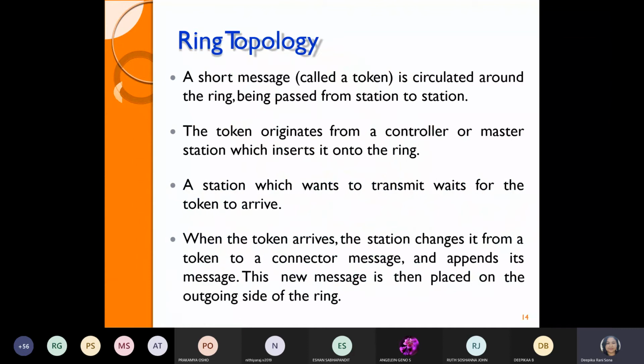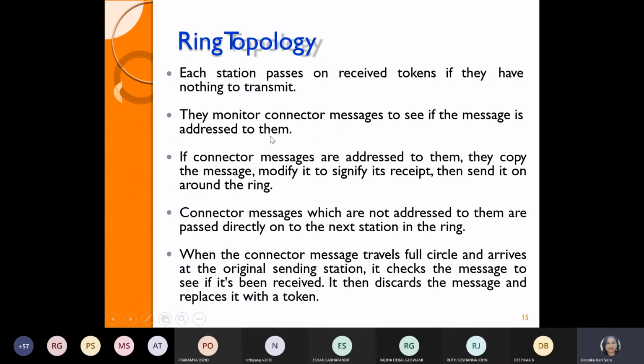That is also the drawback of your ring topology. Then it actually uses the token ring message transmission process. The data are passed from one point to another point in the form of a token, which is a type of short message. So that also you have to remember.